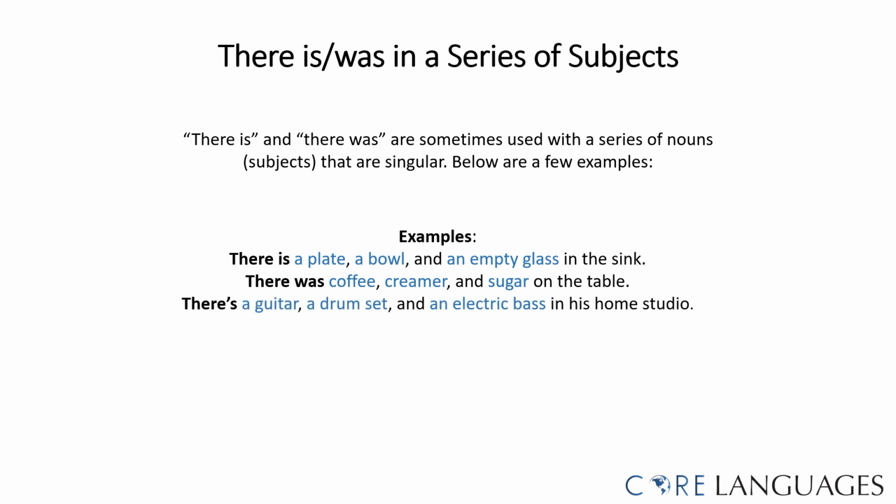We can also use the contracted form there's. There's, or there is, a guitar, a drum set, and an electric bass in his home studio. The first noun in this series is a guitar, which is a singular noun, so we use there is or there's.